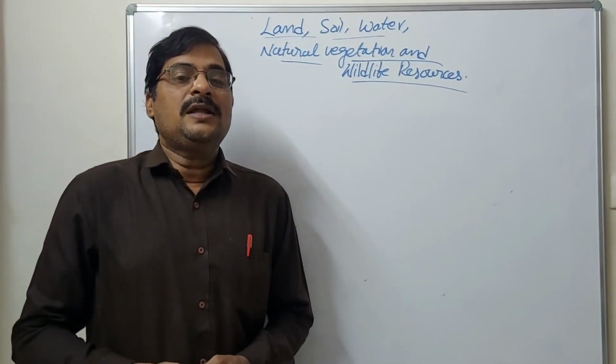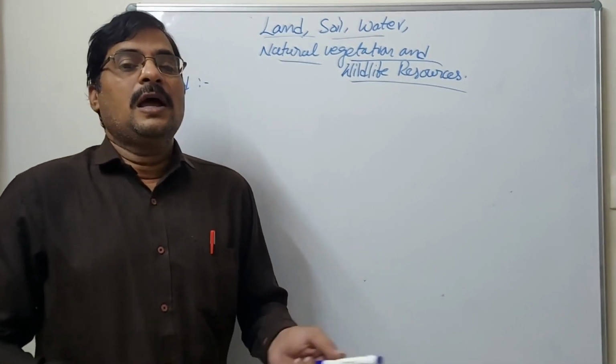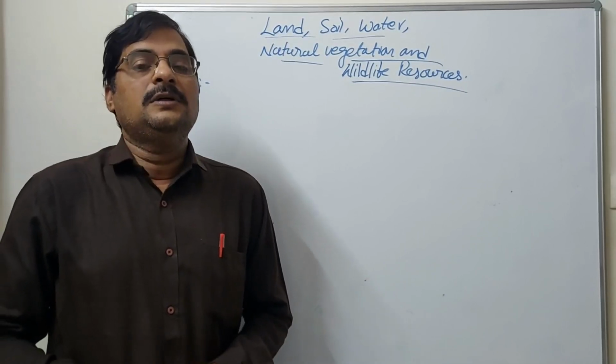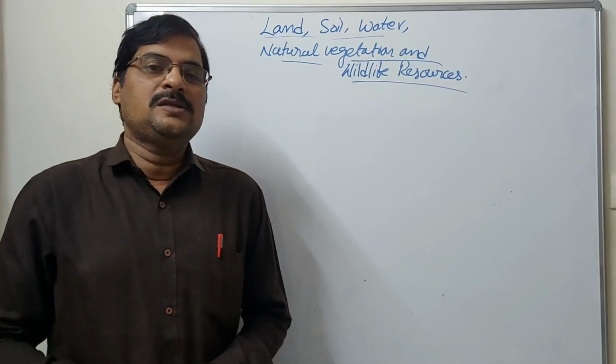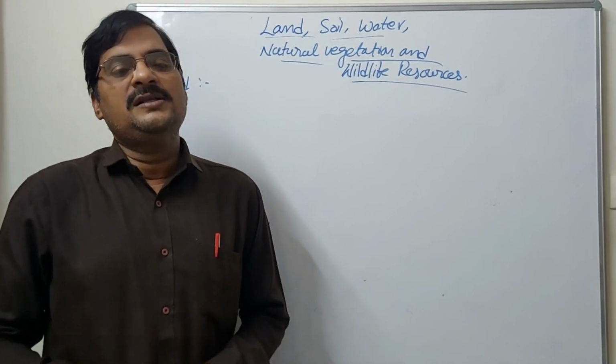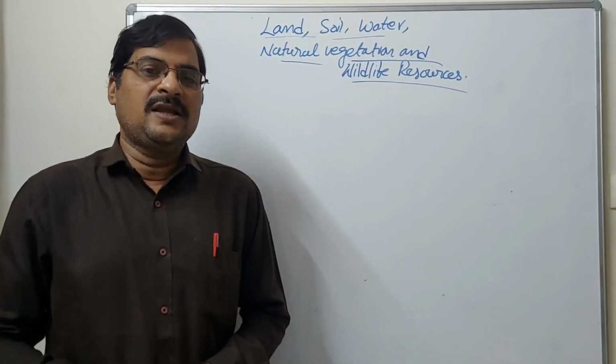In the part of land, there are two things: one is the water resources and another is the forest area.